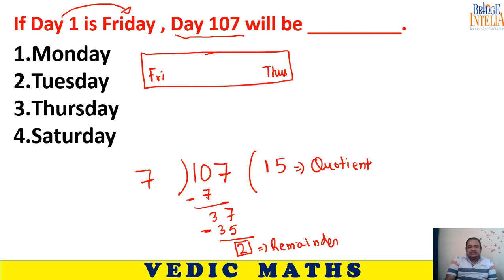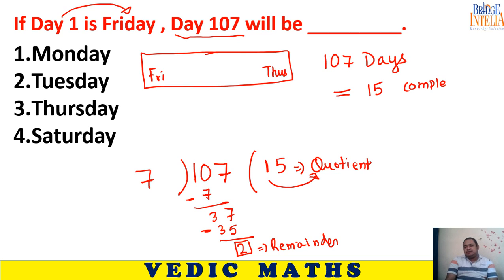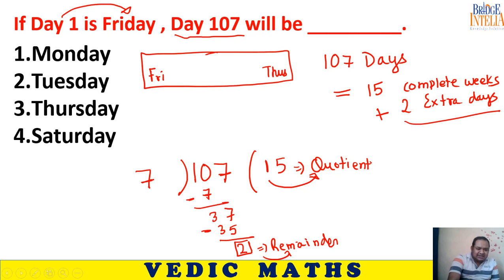So what does this basically mean? It means that 107 days is equal to 15 as quotient, therefore 15 complete weeks, plus 2 as the remainder, 2 extra days. So your answer is hidden in the extra part, the extra days.